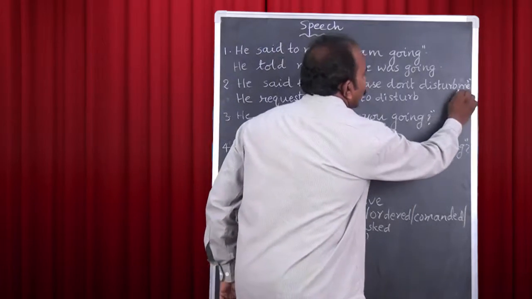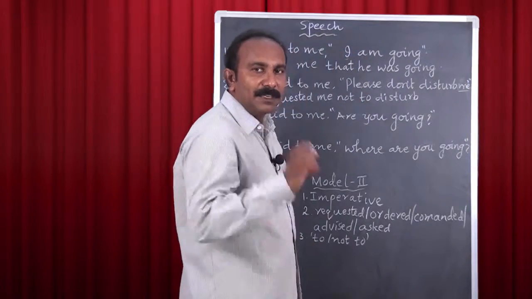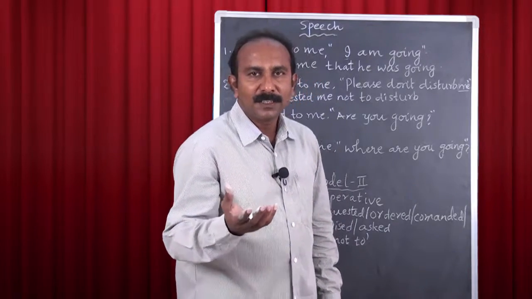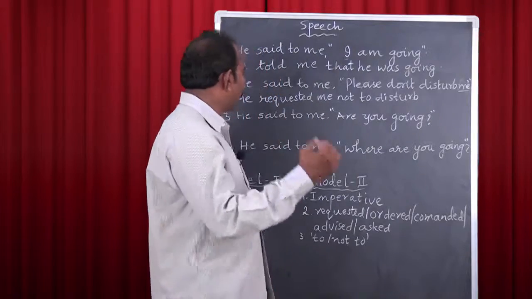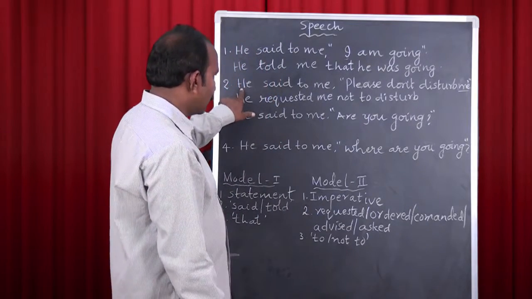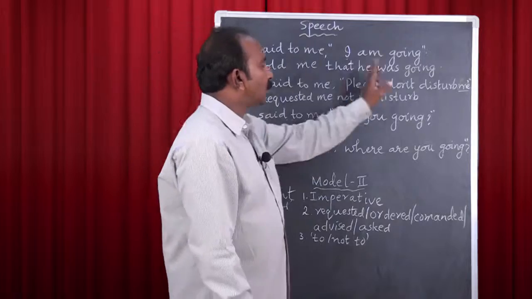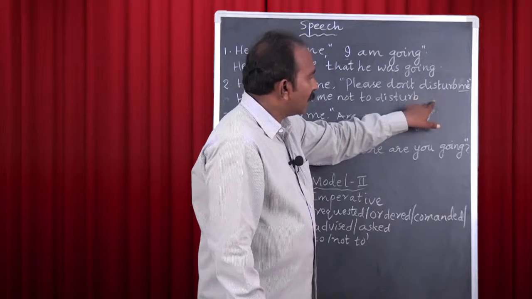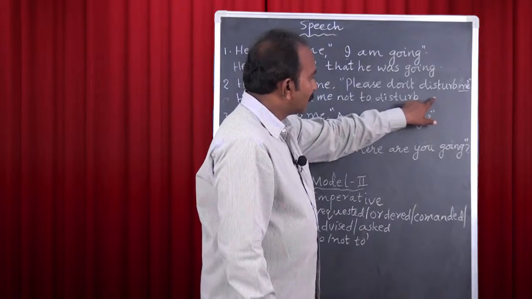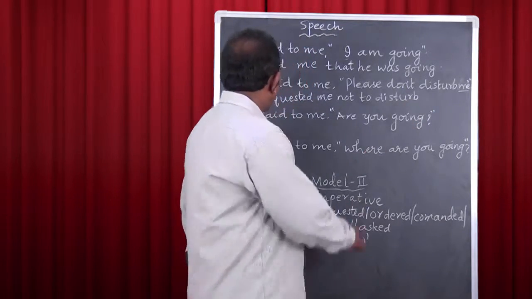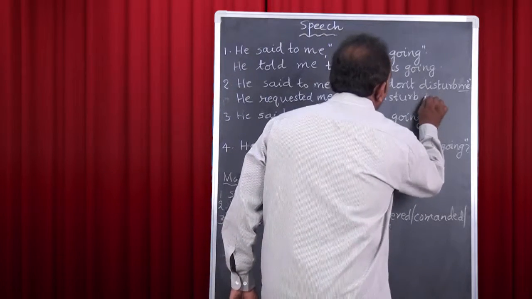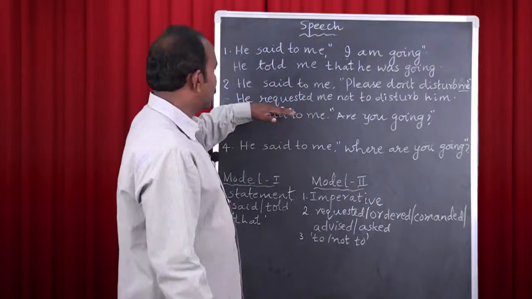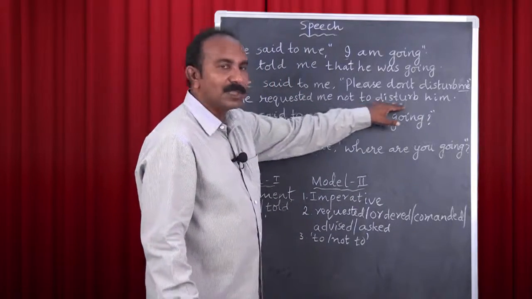Here we have the pronoun me. Which person is me? It's first person. And how is the pronoun in the first person changed? It is changed according to the subject of the reporting verb. Here the subject is in third person, that is he, and this me is first person object. As it is an objective case, we have to use the pronoun, whatever person it is, in the objective case, and here we have the pronoun he. The objective form of he is him. So the sentence is, he requested me not to disturb him.